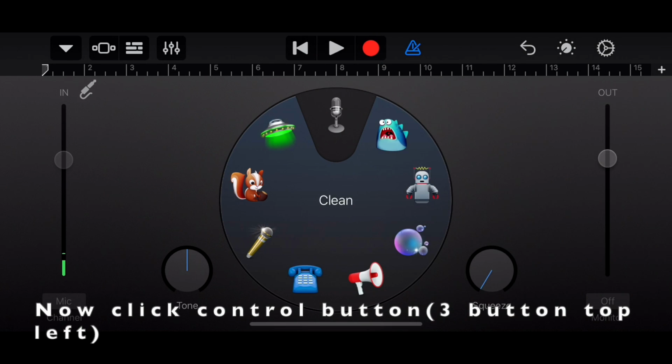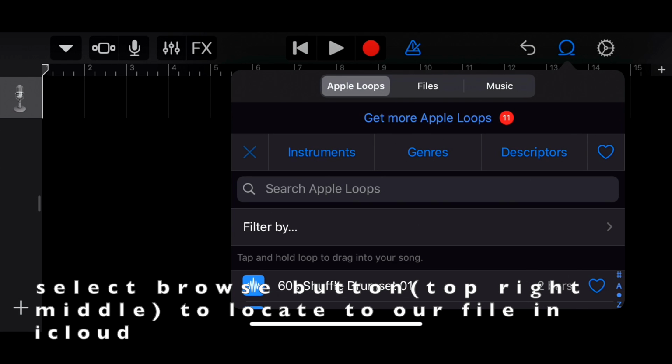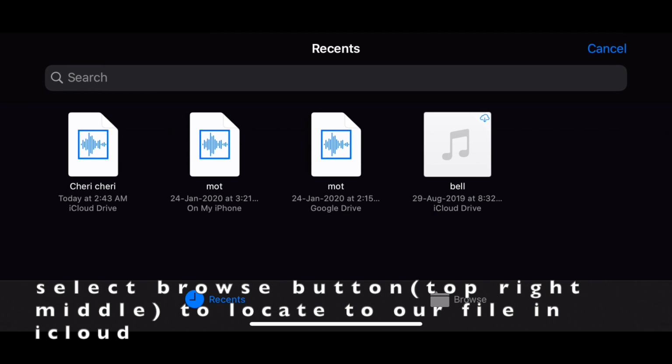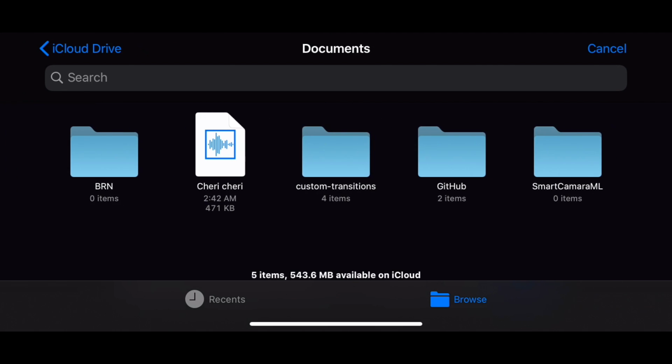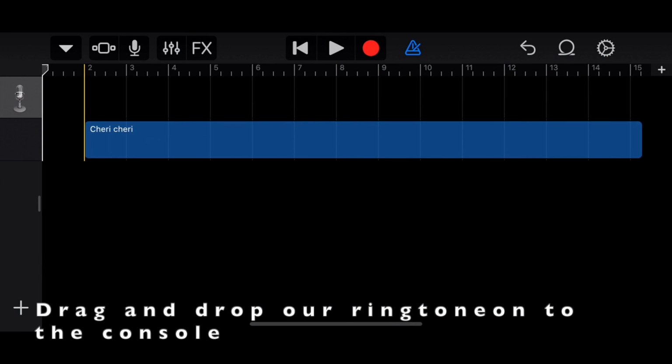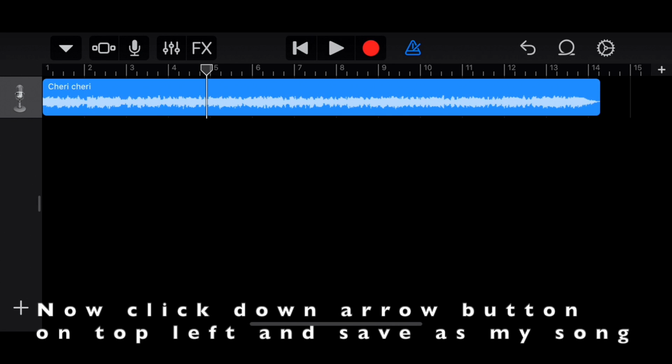Now click the control button, it's the third button on the top left, and select the browse button on the top right, in the middle, and locate your file in iCloud. Now drag and drop your ringtone to the console and display. And now click the down arrow button on the top left and save as My Ringtone.